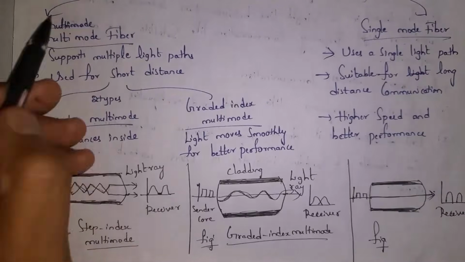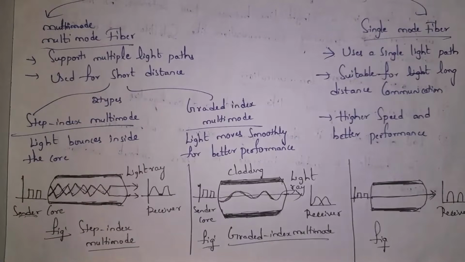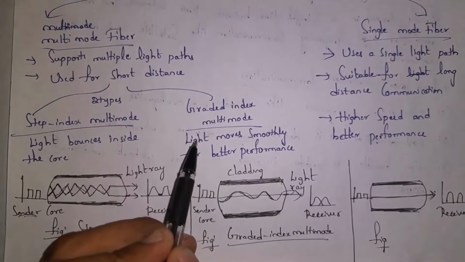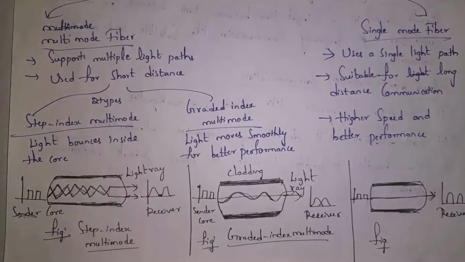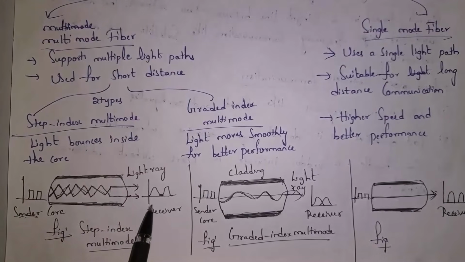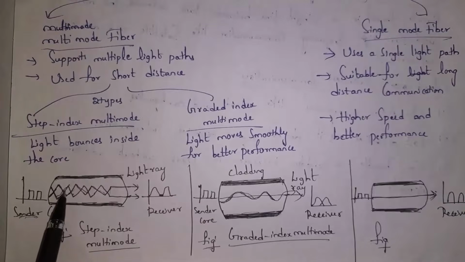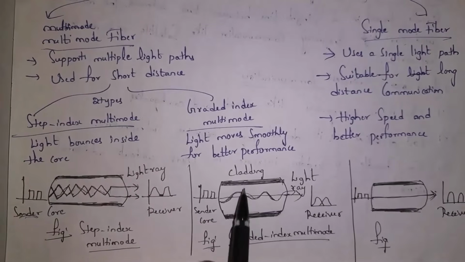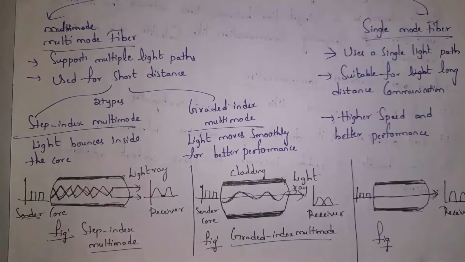And second multimode fiber is graded index multimode. In graded index multimode, light will move smoothly for better performance. So this is sender, you can give any structure, and this is receiver, you can give any structure, and this is how light rays will pass inside the core. And in this, light waves will move smoothly for better performance.